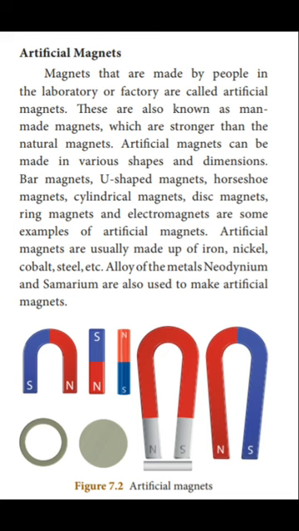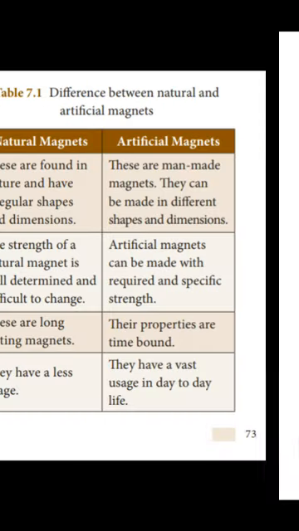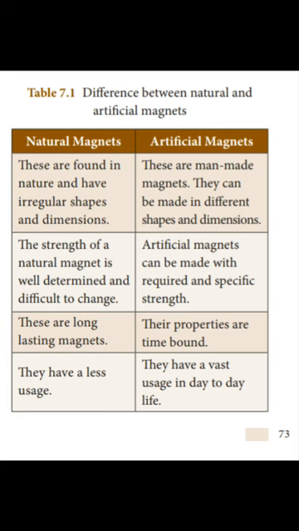Artificial magnets are usually made up of iron, nickel, cobalt, steel, etc. Alloys of the metals neodymium and samarium are also used to make artificial magnets. Now we will see the differences between natural and artificial magnets.